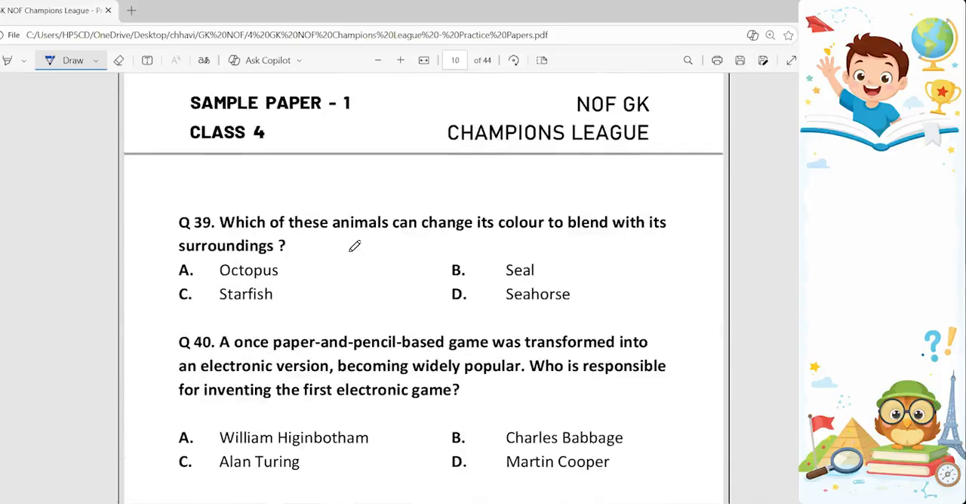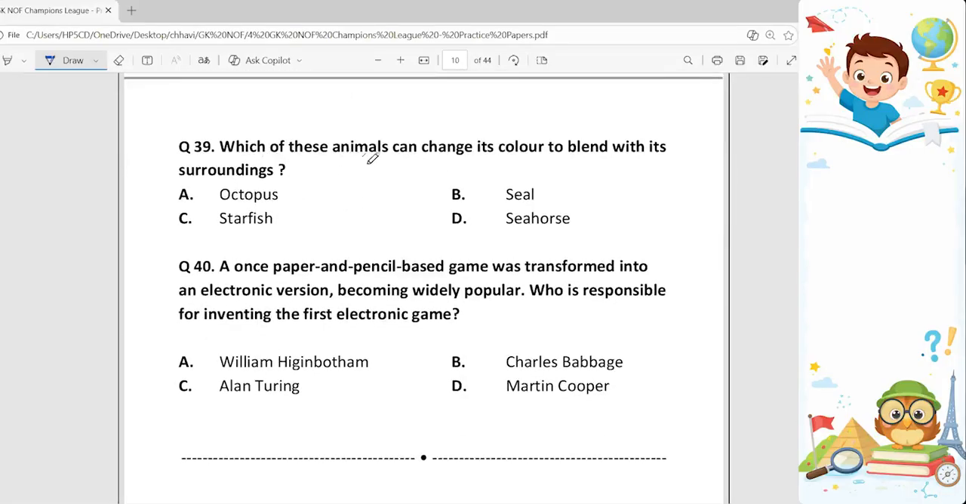Next question. 39th. Which of these animals can change its color to blend with its surrounding? So options are octopus, seal, starfish, and seahorse. So among these four, octopus is the animal which can camouflage themselves. So option A is the correct one.